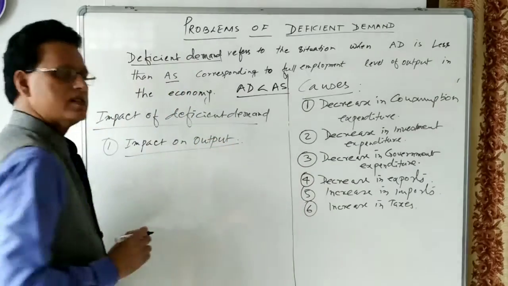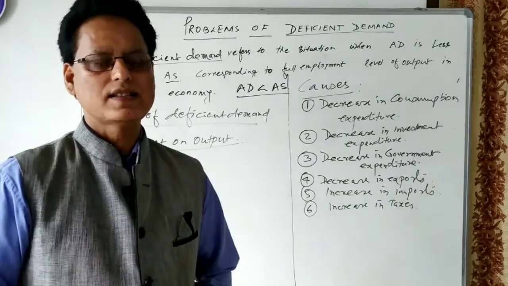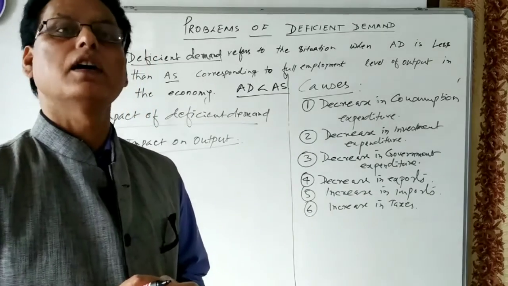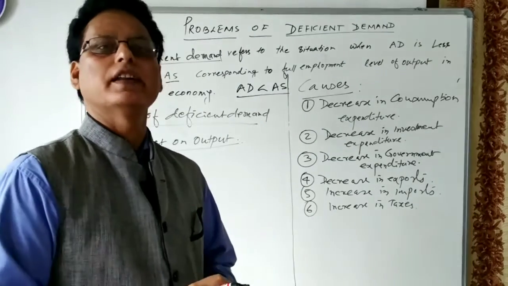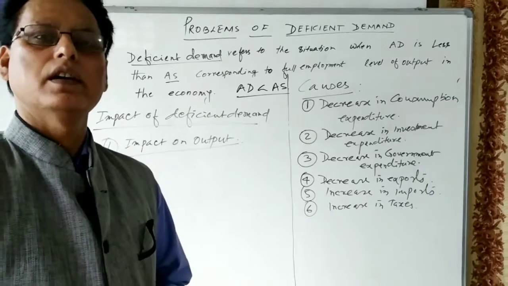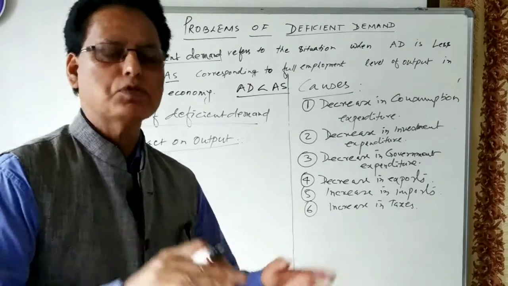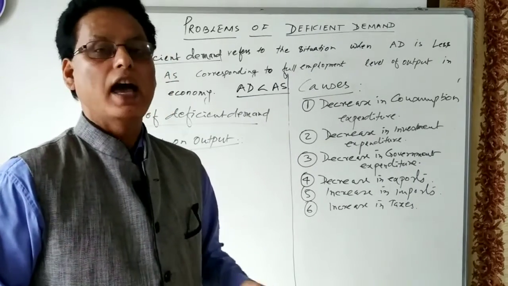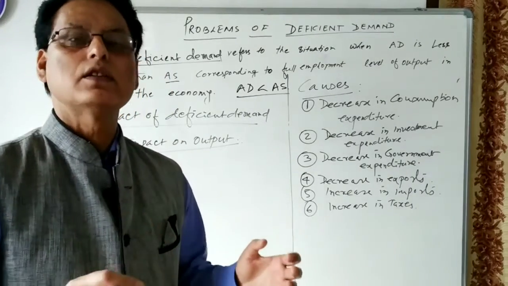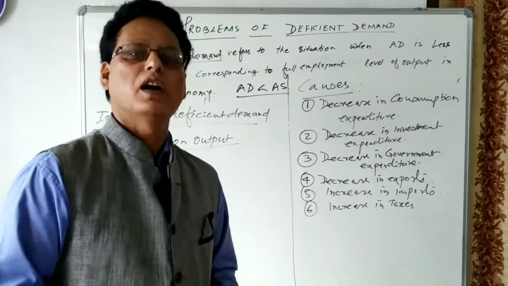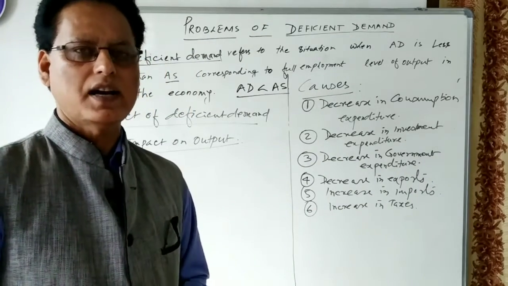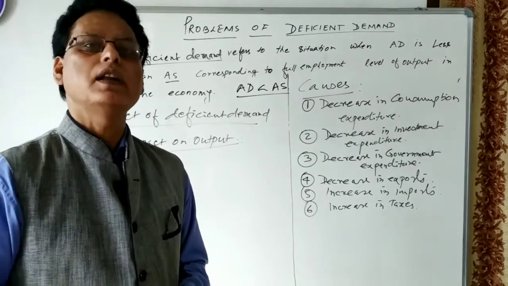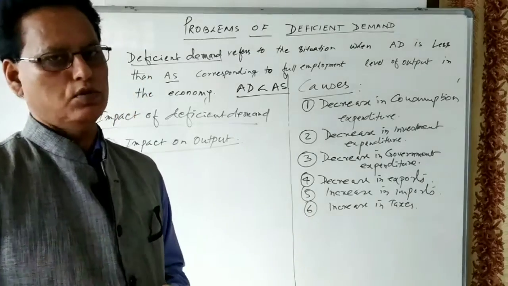We have already seen that aggregate demand is less than aggregate supply. The planned output is more, whereas the actual aggregate demand is less. It means that in the economy the consumption is less in comparison to the production of goods and services. Whenever consumption demand, investment demand, and government demand for goods and services are less than the production, there will be an unsold stock of goods in the economy.